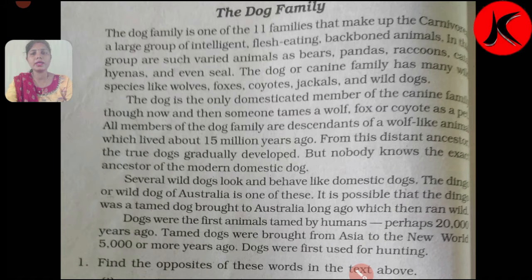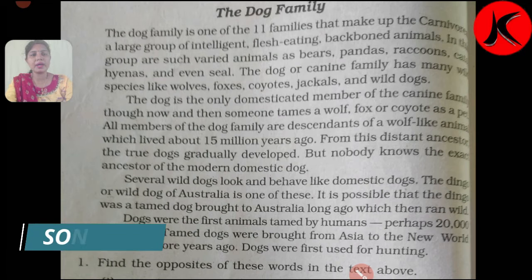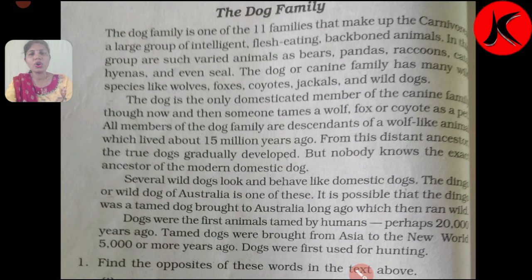The dog family is one of the 11 families that make up the carnivores, a large group of intelligent, flesh-eating, backboned animals. In this group are such varied animals as bears, pandas, raccoons, hyenas, and even seals. The dog or canine family has many wild species like wolves, foxes, coyotes, jackals, and wild dogs. The dog is the only domesticated member of the canine family.